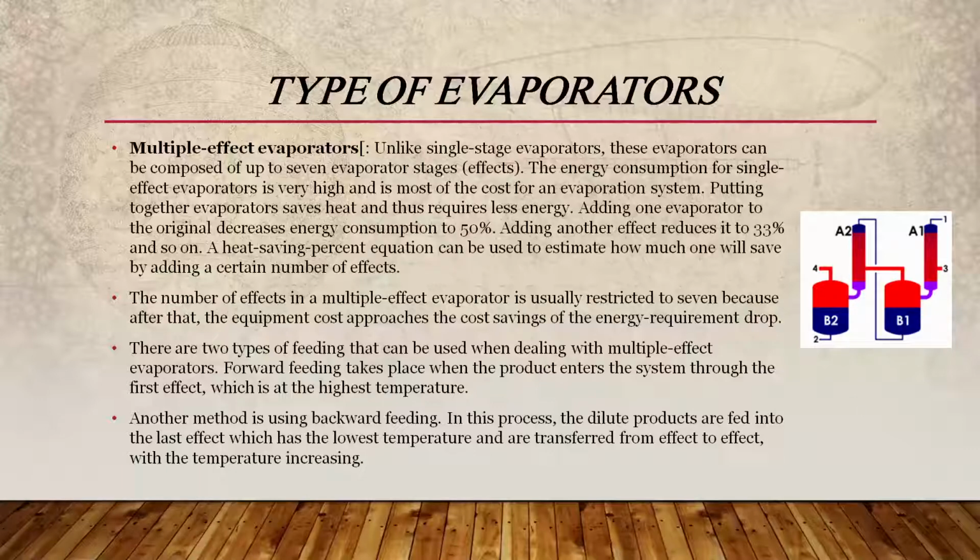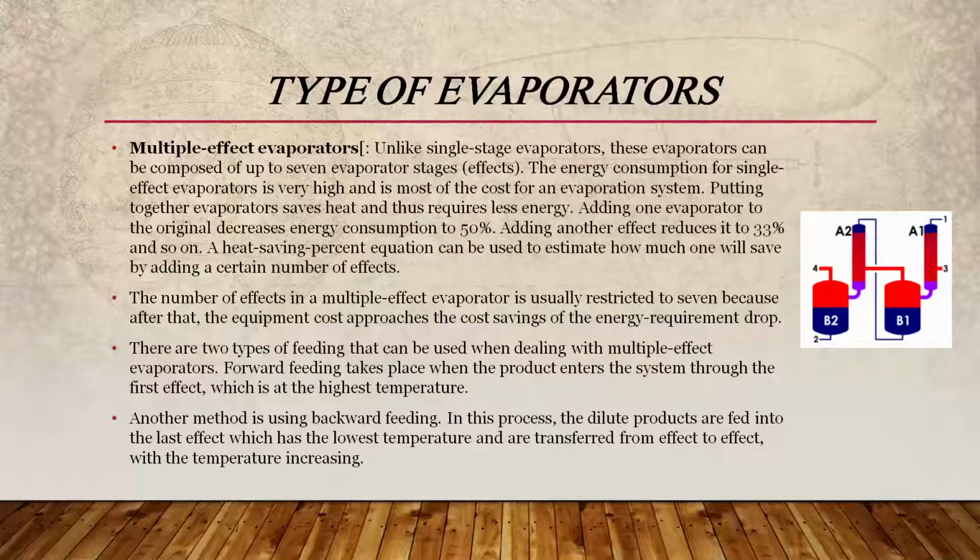The number of effects in a multiple effect evaporator is usually restricted to 7 because after that, equipment cost approaches the cost savings of the energy requirement drop. There are two types of feeding which can be used in the multiple effect evaporator. Forward feeding takes place when the product enters the system to the first effect, which is at the highest temperature.